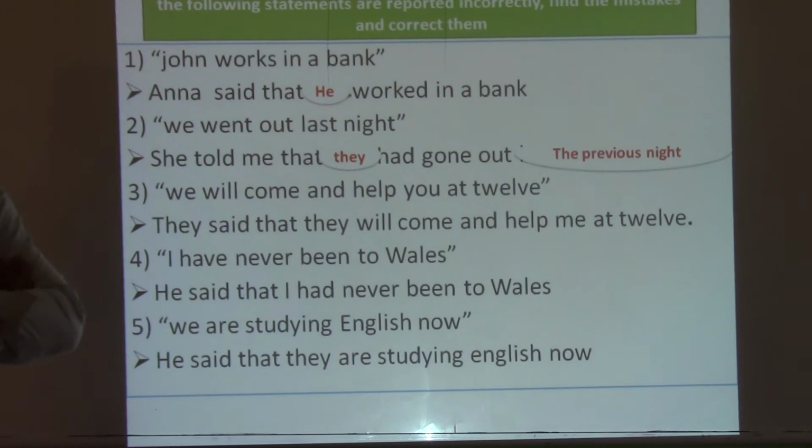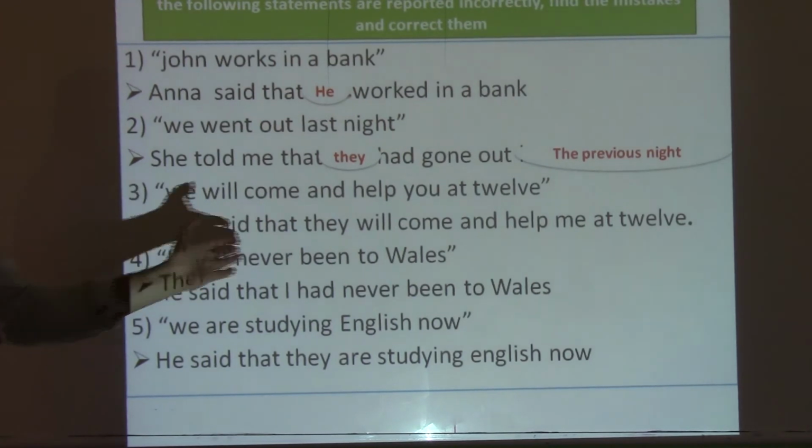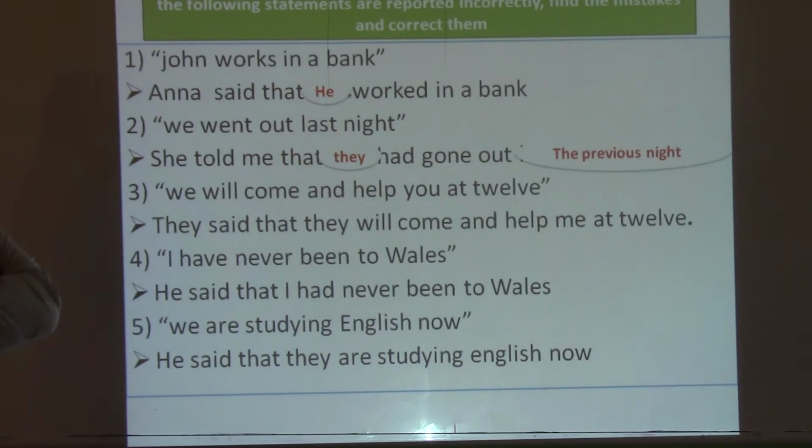Third one, we will come and help you at 12. They said that they will come and help me at 12. So what is the mistake here? We have "will", it should become "would". "Will" becomes "would". The fourth one here, I have never been to Wales. He said that I had never been to Wales. Okay, so what should we say here?